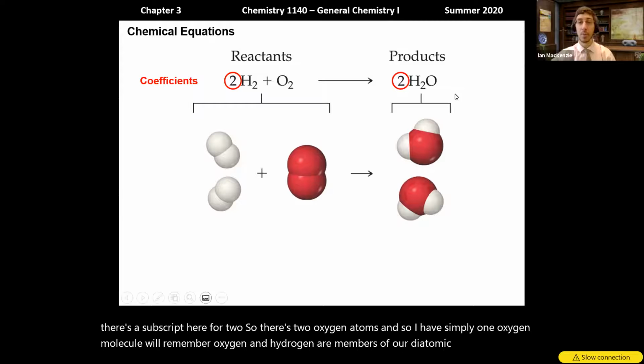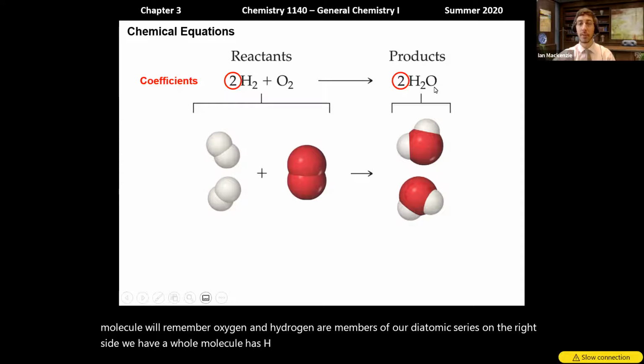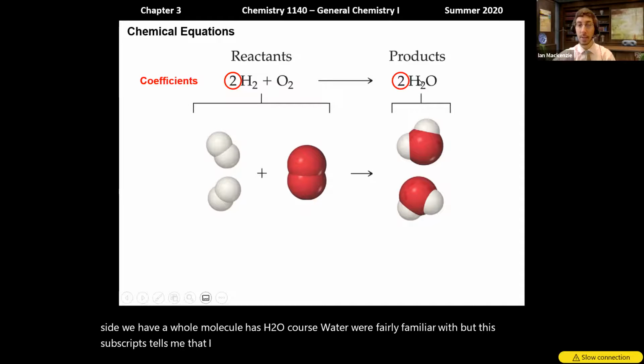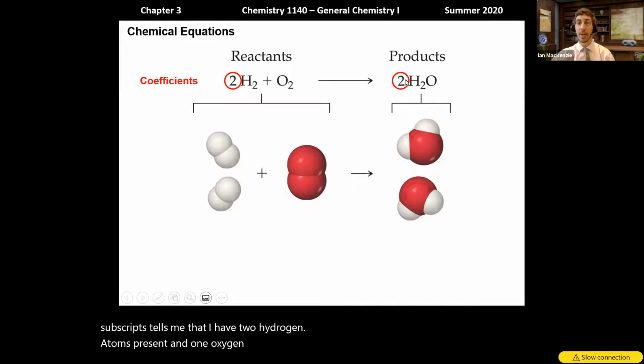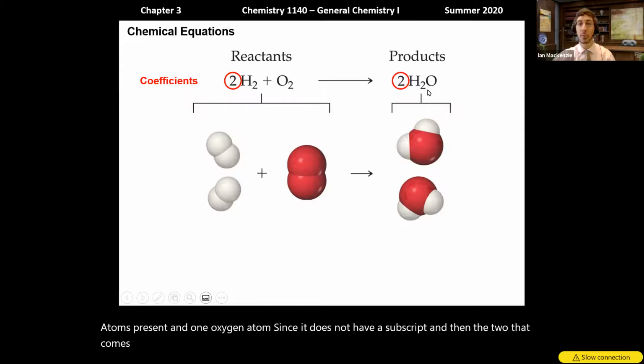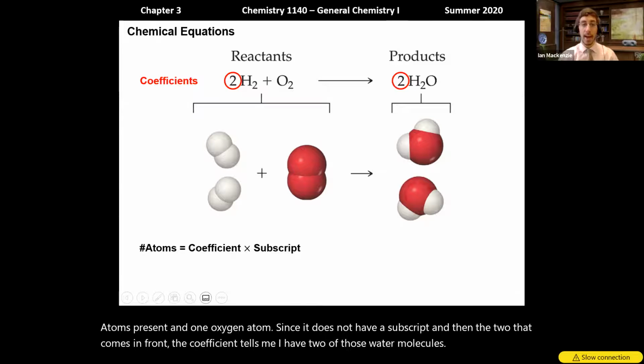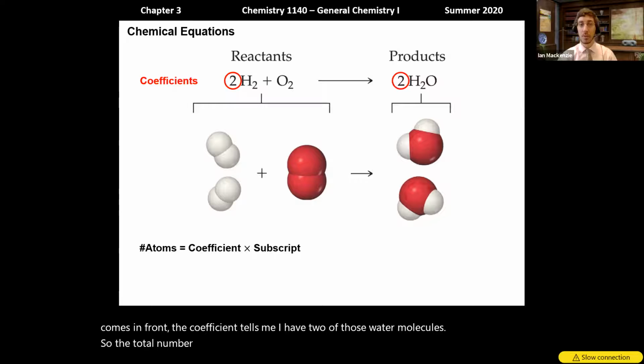On the right side, we have a whole molecule that has H2O, of course water, we're fairly familiar with that. But this subscript tells me that I have 2 hydrogen atoms present and 1 oxygen atom, since it does not have a subscript. And then the 2 that comes in front, the coefficient, tells me I have 2 of those water molecules. So the total number of atoms present is just the coefficient times the subscript.